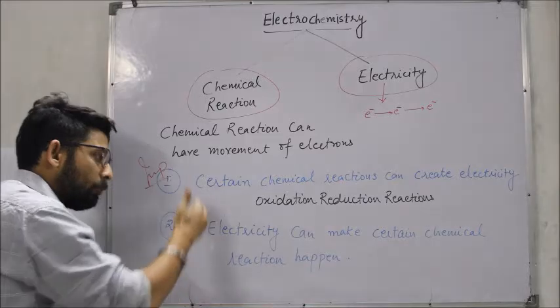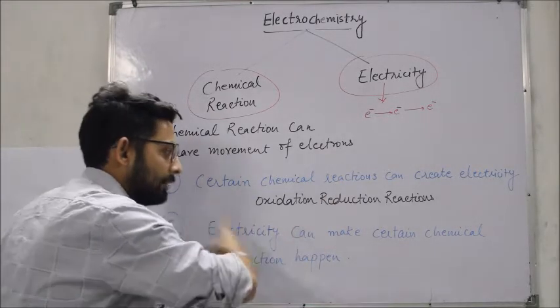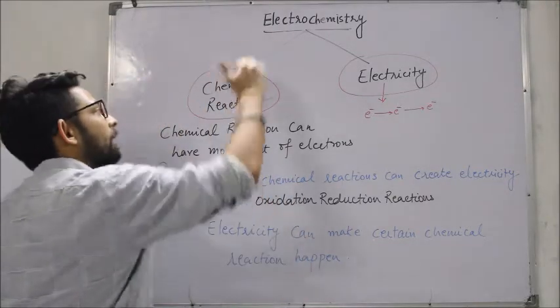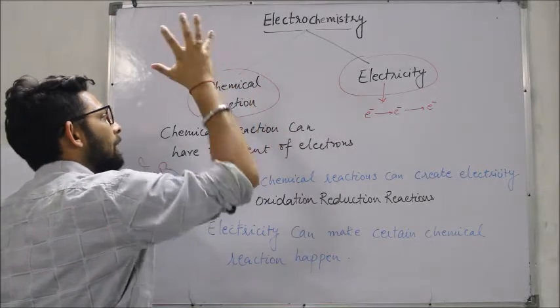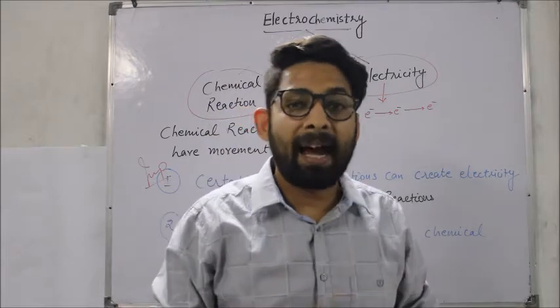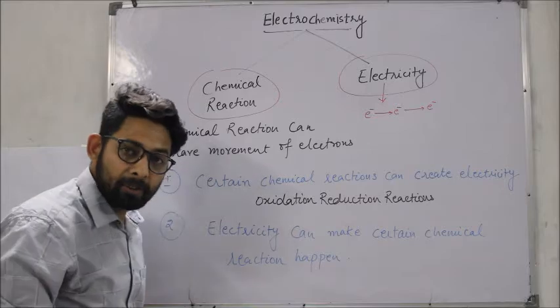And once these 2 points are understood by you, then the entire chapter, the introduction part, will be very, very clear to you. So in short, electrochemistry is the relationship between those chemical reactions which create movement of electrons, and by that we get electricity. I guess this is very much clear to you.